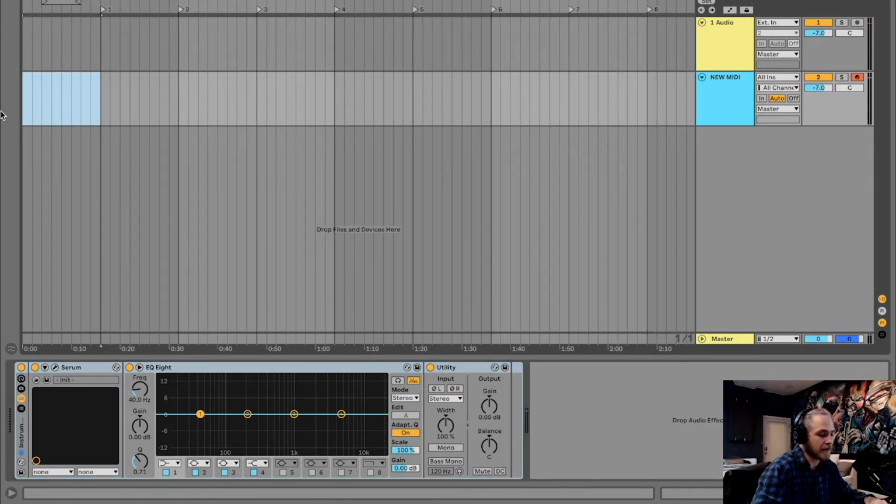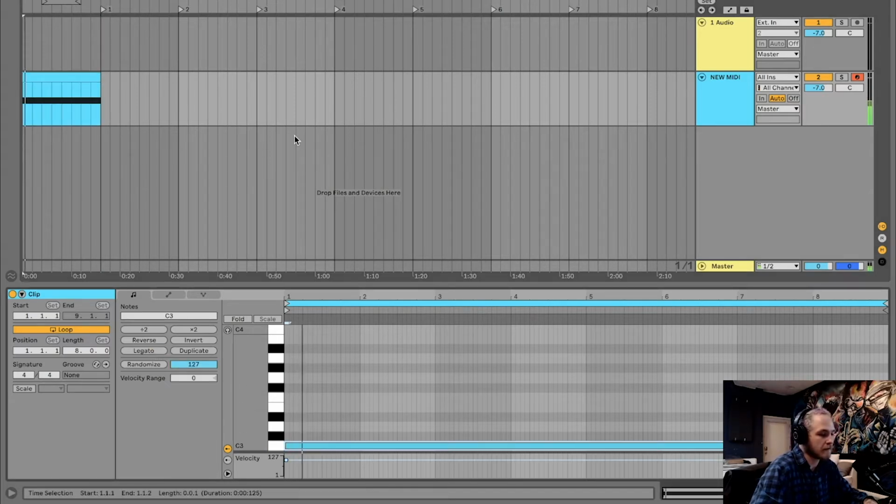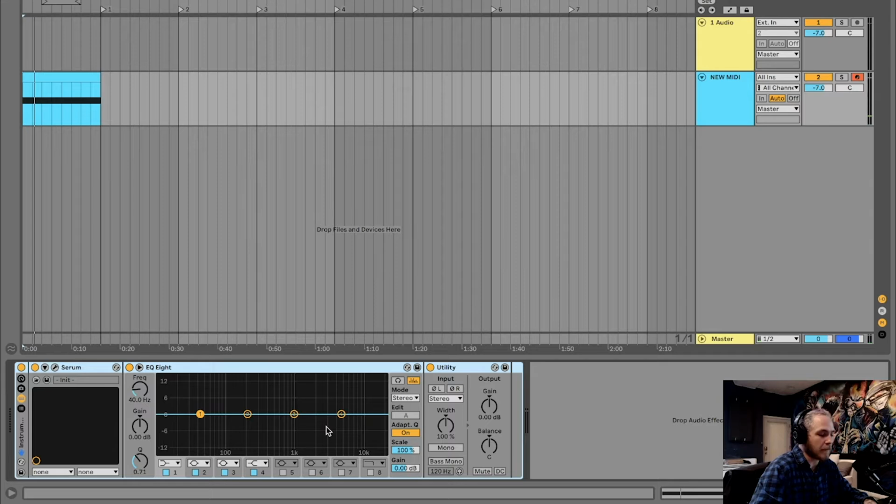So I'm just going to input one long MIDI note here all the way across. Turn that metronome off. And how you can get some movement in this white noise is by adding some kind of peak filter like this, and then we're just going to modulate it this way. So we'll audition it, see what it sounds like.